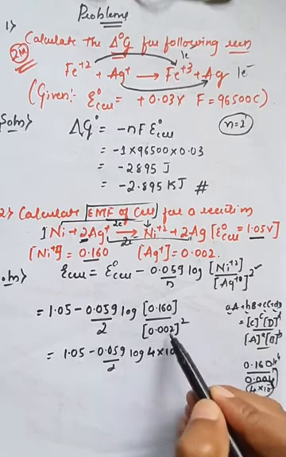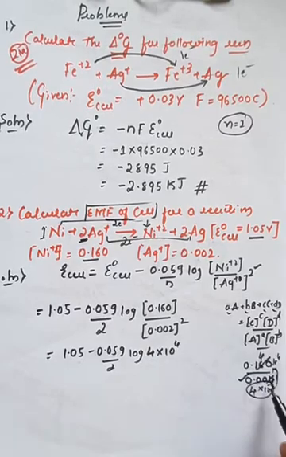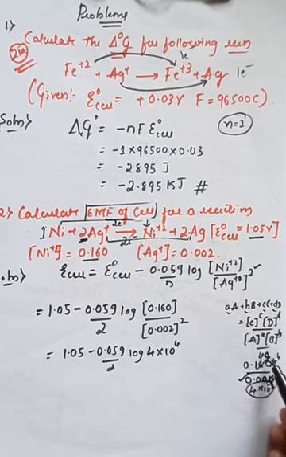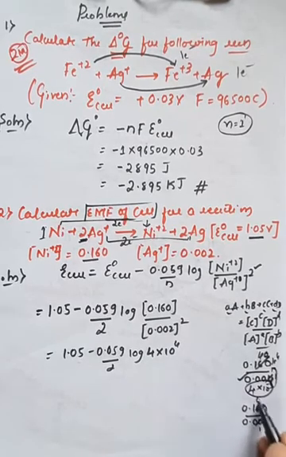So 0.002, if I square it, becomes 0.004. This is 1 time, and this is 4 times, because 4 4s are 16. Further there is 1 zero, so I can multiply this to get 40. So 0.160 divided by 0.004, if I divide, this is 1 time and this is 40 times.